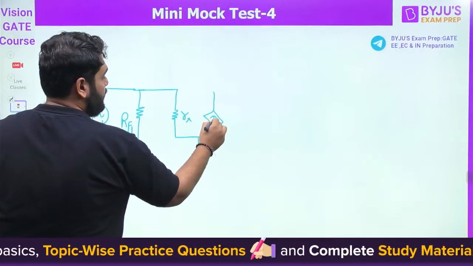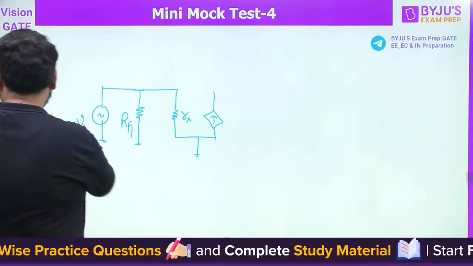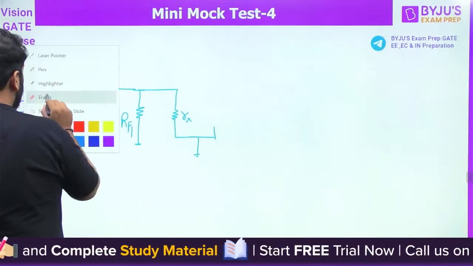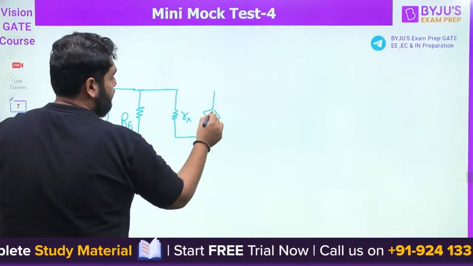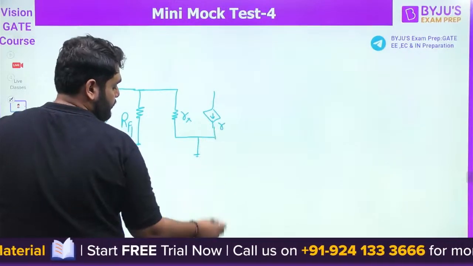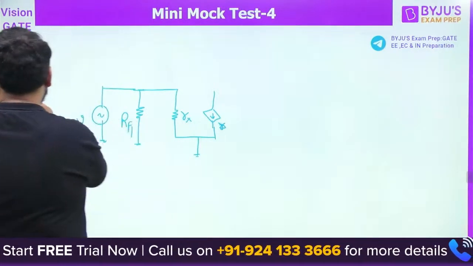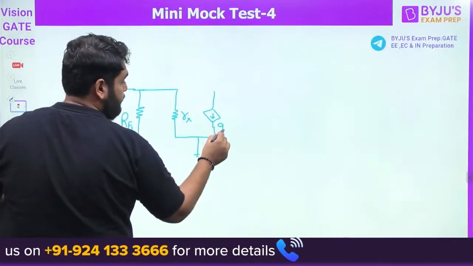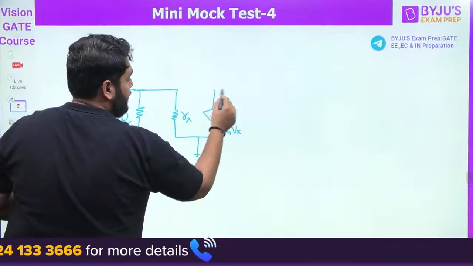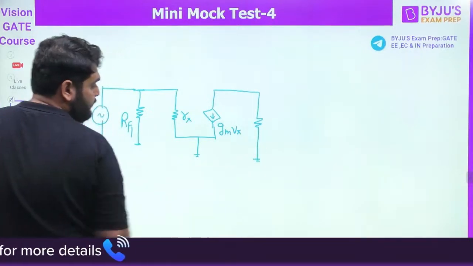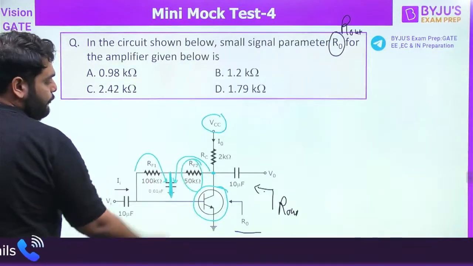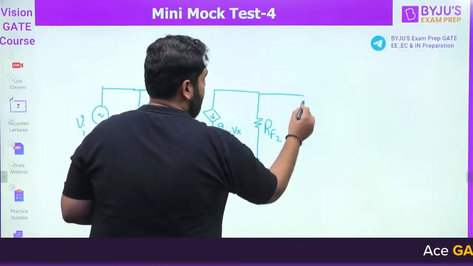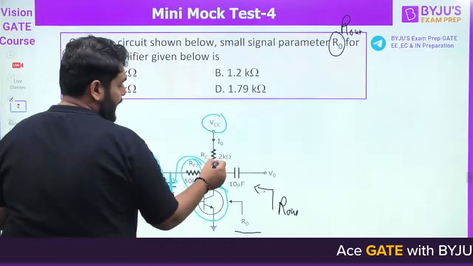You can draw any model you want, there is no necessity. Then this is going to be gm V pi. Now we are at the collector side. At the collector side, we have a resistor RF2, so we have to put RF2 here. Also, we have one more resistor, RC.